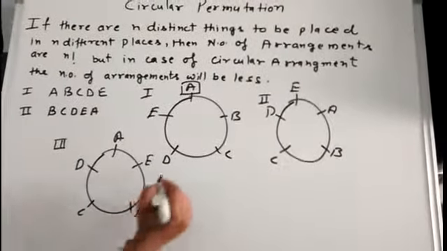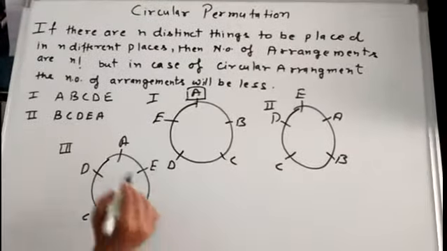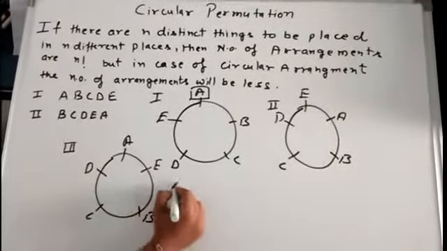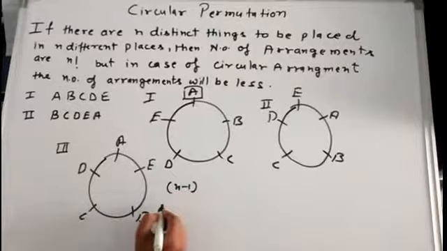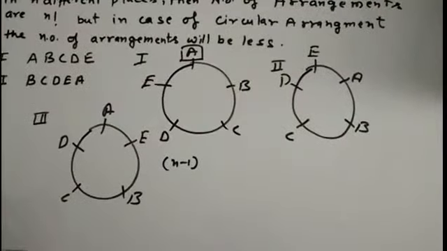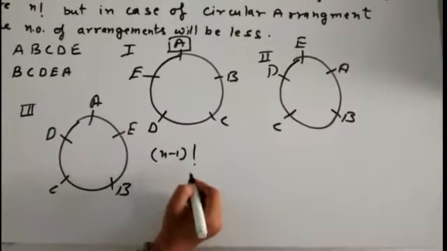So like this, we have to arrange things in a circular arrangement. In this way, we have fixed the position of one element, which is A. Now there are n minus 1 elements left, which can be placed anywhere. So the number of arrangements will be n minus 1 factorial.